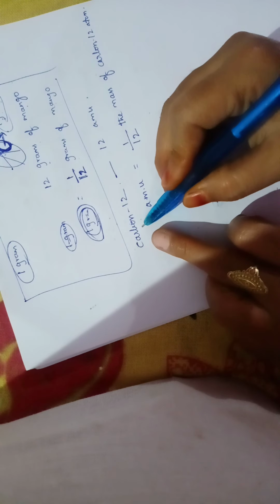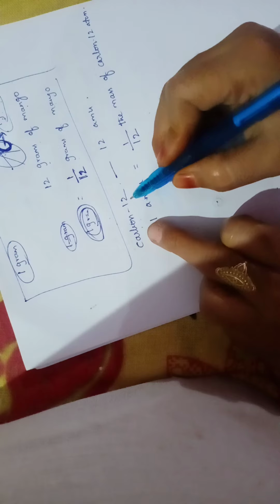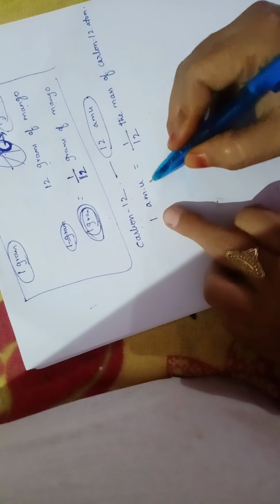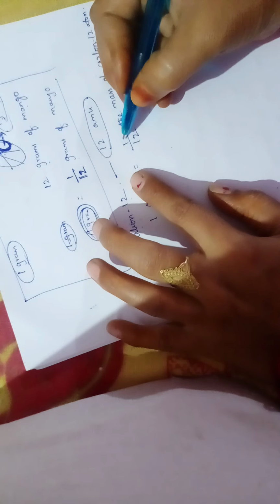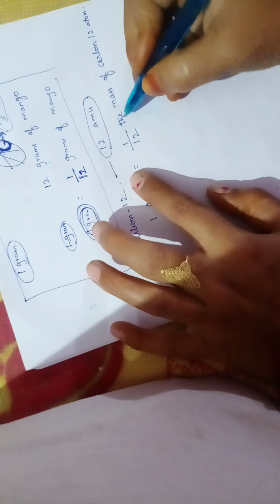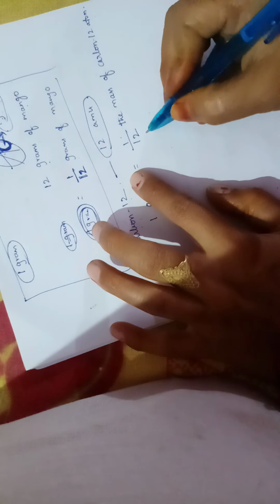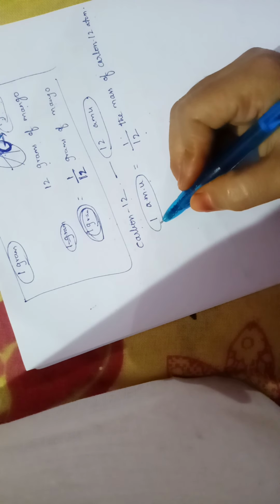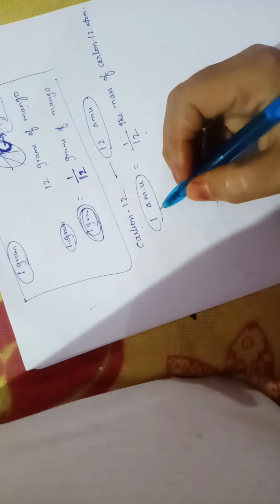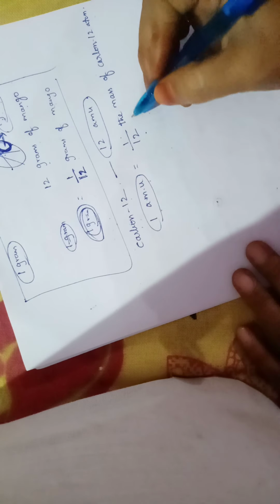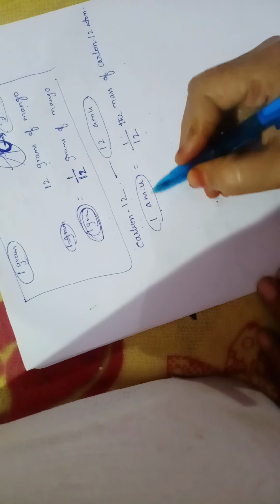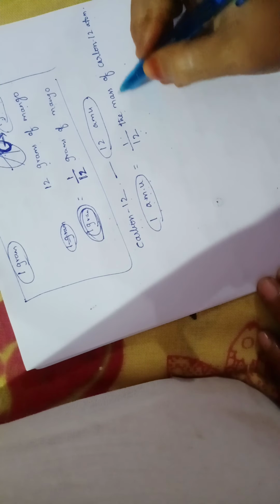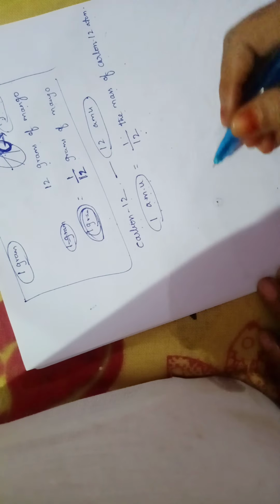Here we are assigning that a carbon-12 atom has 12 AMU. So one atomic mass unit is equal to how much? If we divide the mass of the carbon-12 atom by 12 parts, automatically we get one atomic mass unit. So one atomic mass unit is equal to 1 by 12th the mass of a carbon-12 atom.